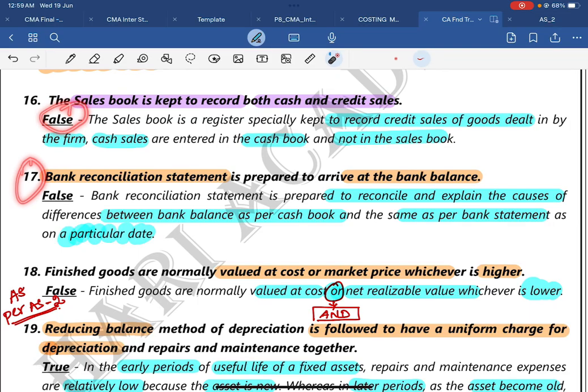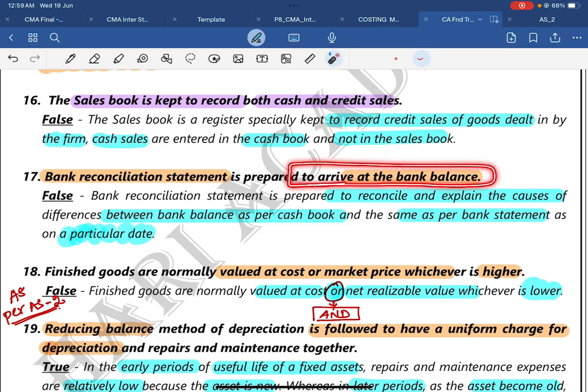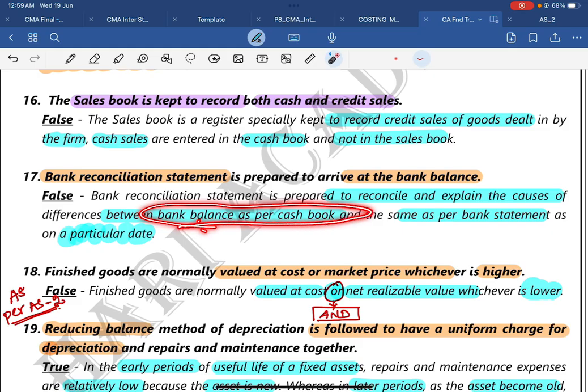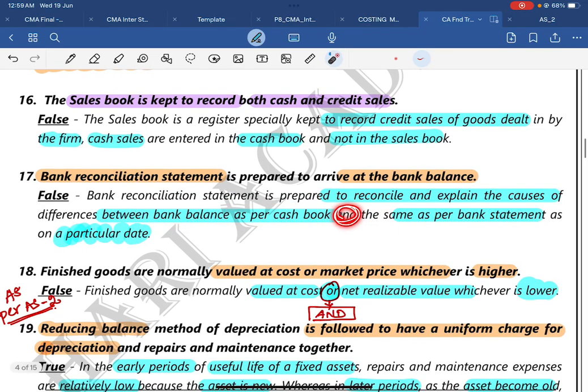Then question number 17. Bank reconciliation statement is prepared to arrive at the bank balance. No. Bank reconciliation statement is prepared to reconcile and explain the causes of the differences between the bank balance as per cash book and the same as per bank statement as on a particular date. As on a particular date is the keyword.